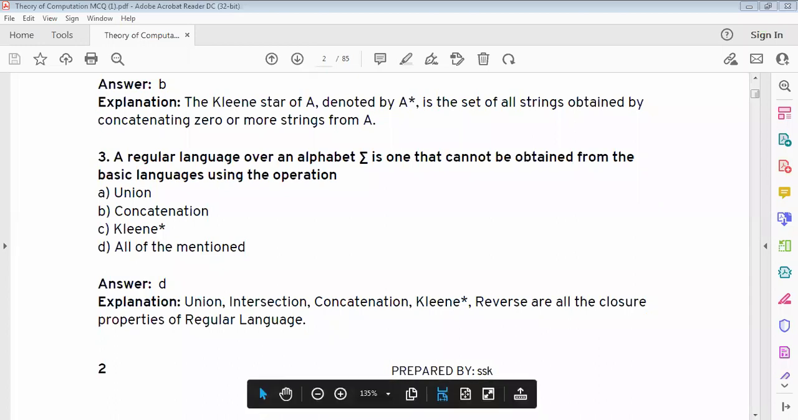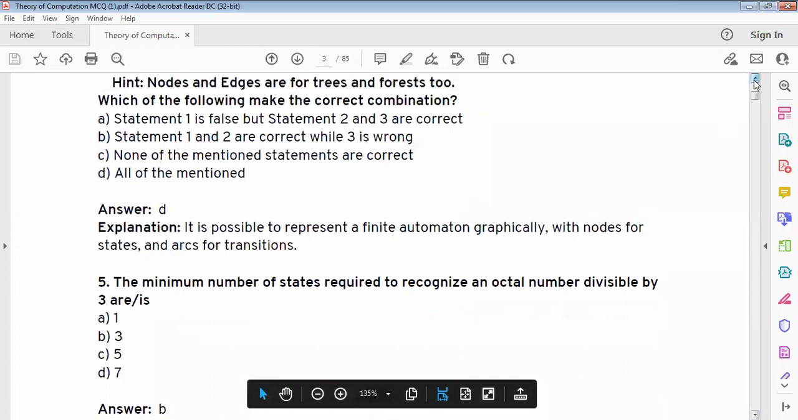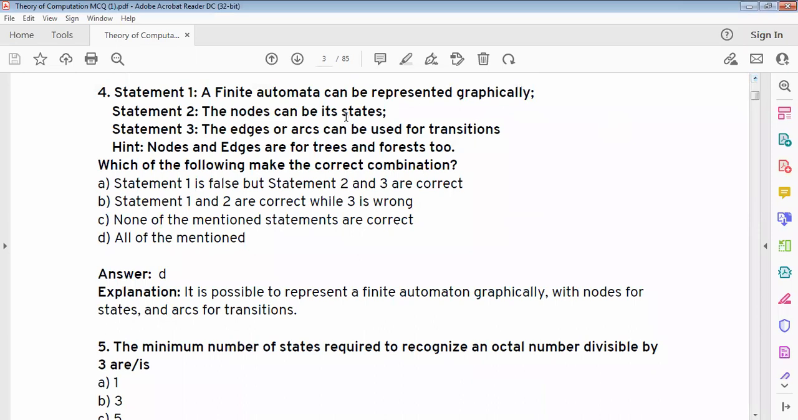Fourth question. Statement 1, a finite automata can be represented graphically. Statement 2, the nodes can be its states. Statement 3, the edges or arcs can be their transitions; the nodes and edges are of trees and forest. Which of the following makes the correct combination? Answer is D, all of the mentioned.